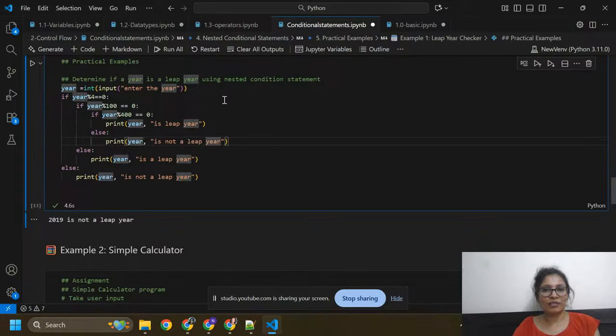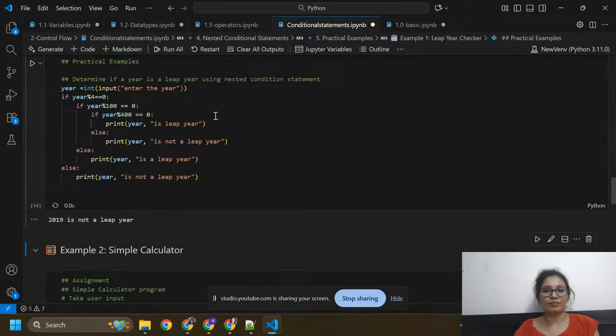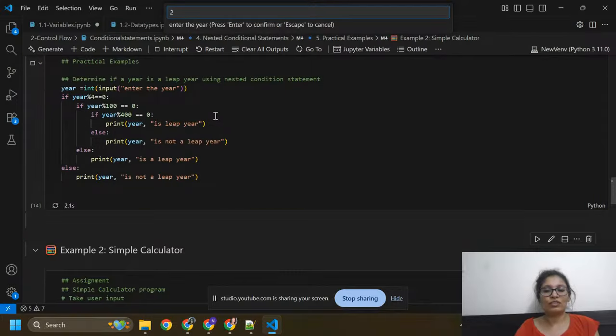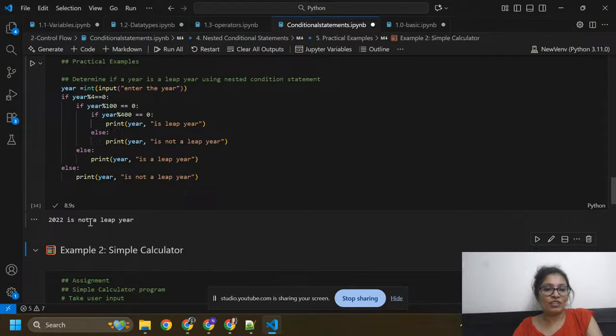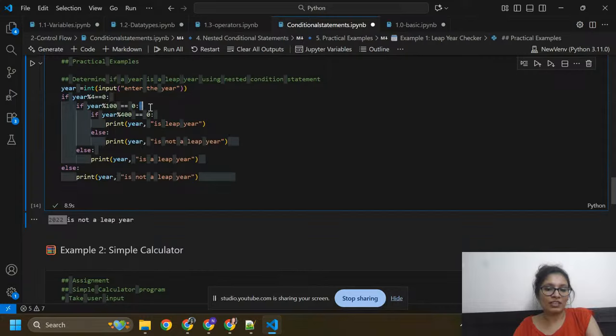We can check with another year, 2022. I need to enter. This is not a leap year. You can check here: 2022 divided by 4 is not giving you 0 remainder. You can also check here, and it will execute this condition.